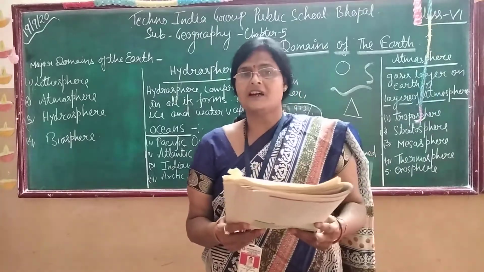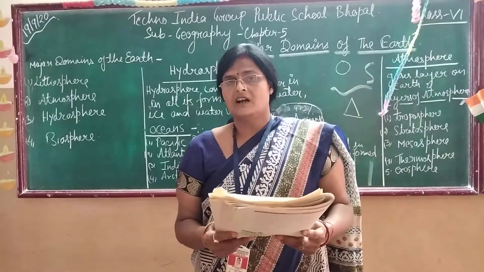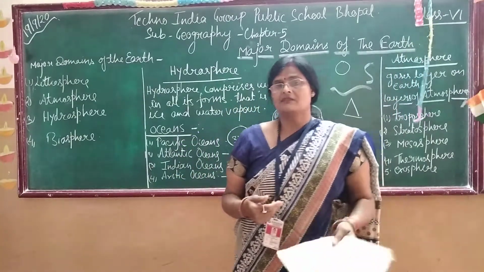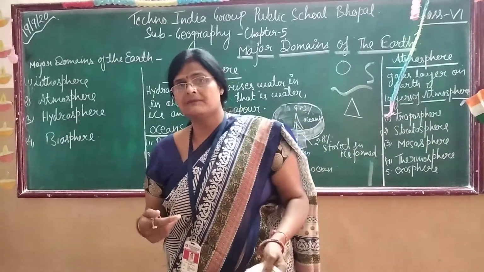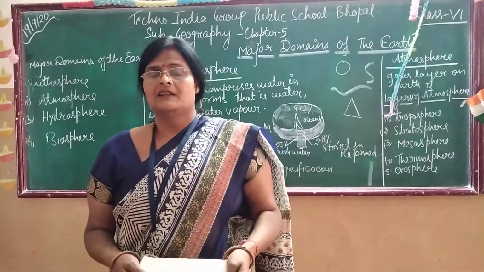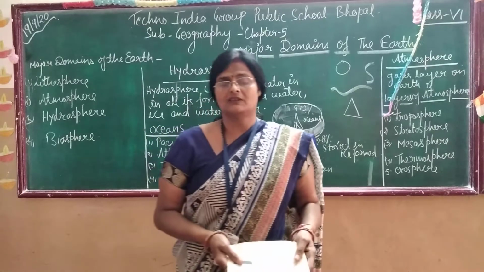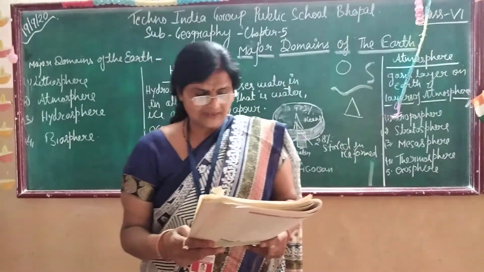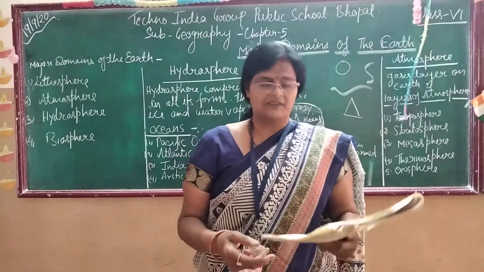All comprise the hydrosphere. 70% of the area of our earth is covered with water. That's why our earth is called the blue planet. And the 29% is covered with land.